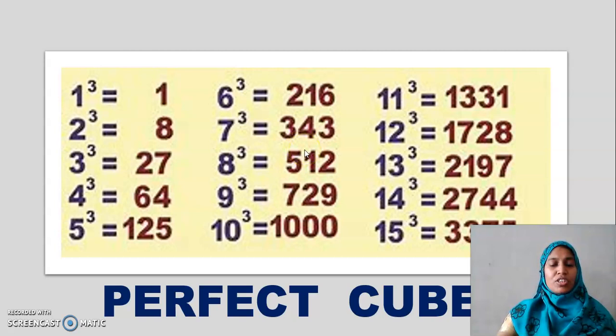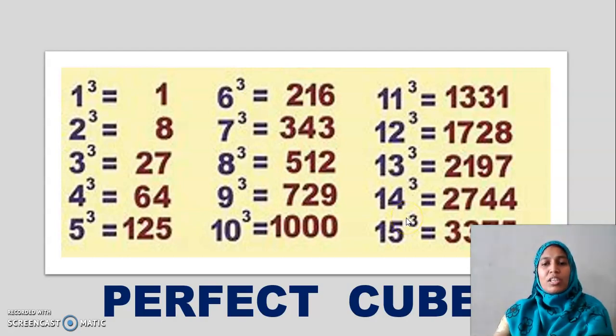Is it clear my dear children? Now what is the unit place here? 4. If I multiply 4 3 times, I get 64. There I have the unit place to be 4. So for 14 cube also the unit place will be 4. For 24 cube also the unit place will be 4. Is it clear my dear children how we decide the unit place without actually multiplying 3 times?